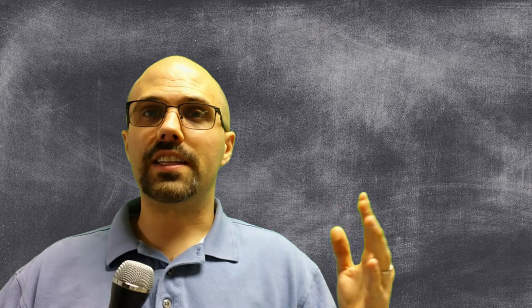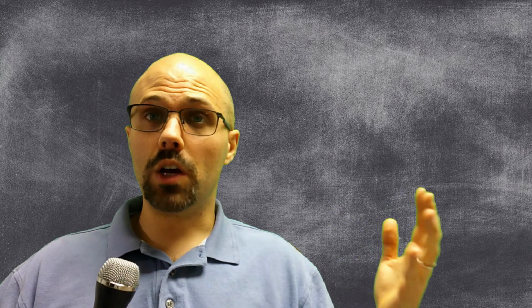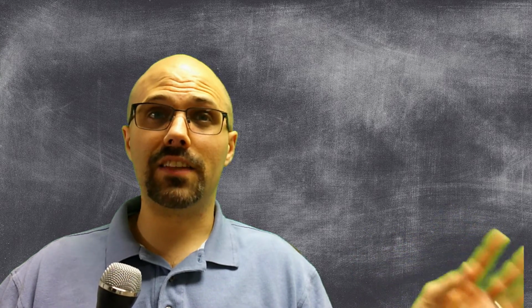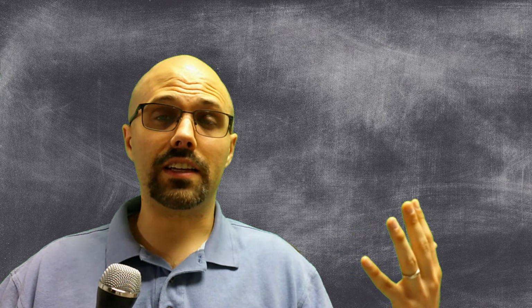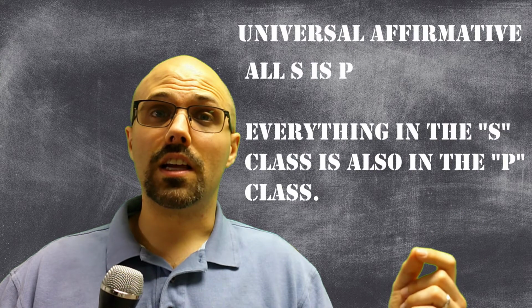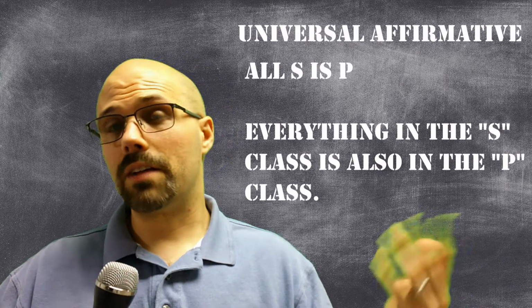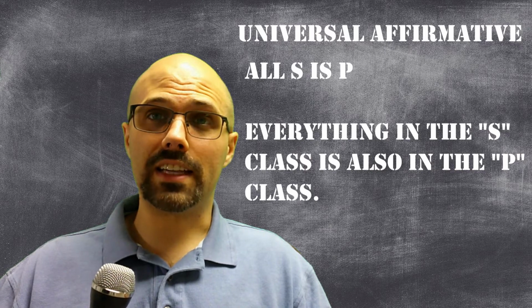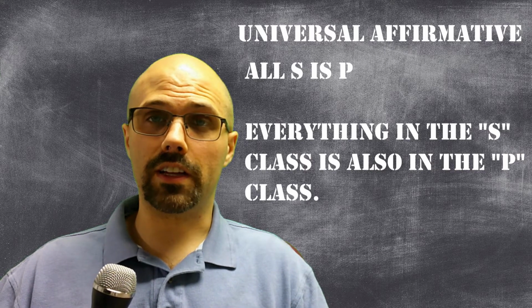And the reason for this is that validity is a formal notion. It doesn't really care about the content. So especially when we're talking about validity, it'll often be helpful to replace individual specific classes in the argument with variables that can stand in for any class. So our first kind of categorical statement is all S is P. So for example, all cats are mammals. And we're saying that every member of the class is present within the other class.